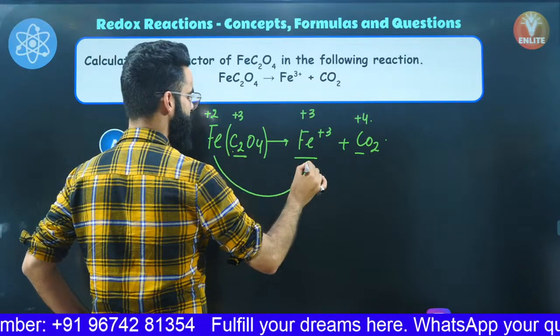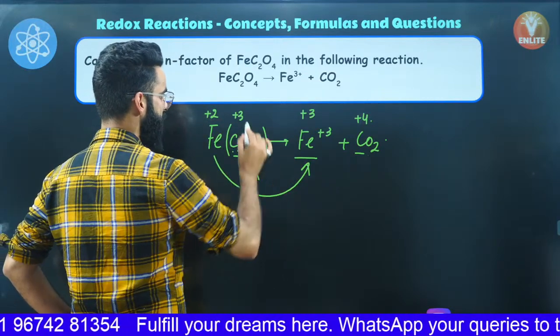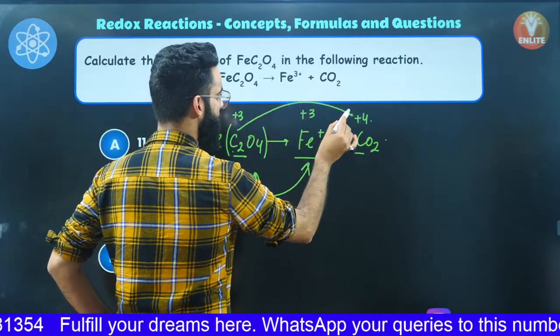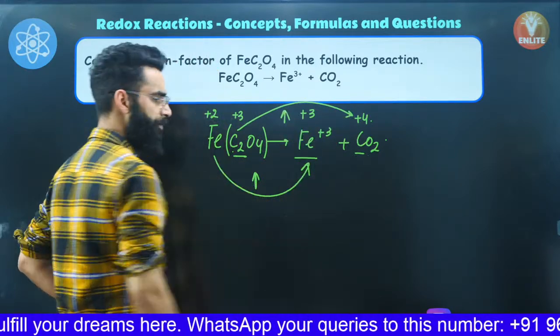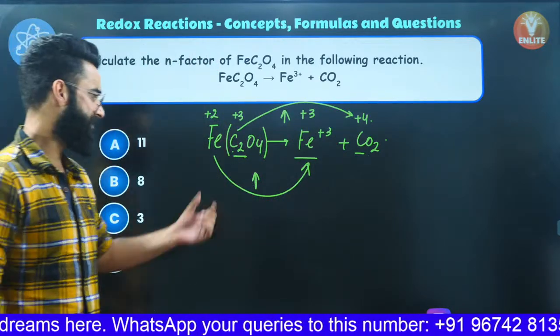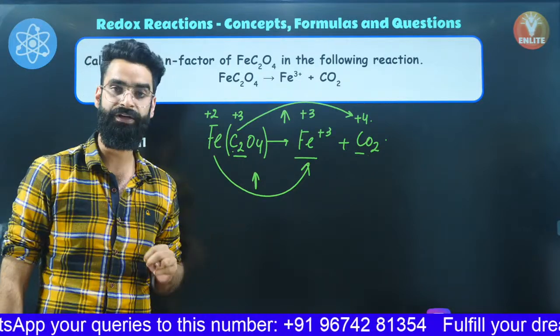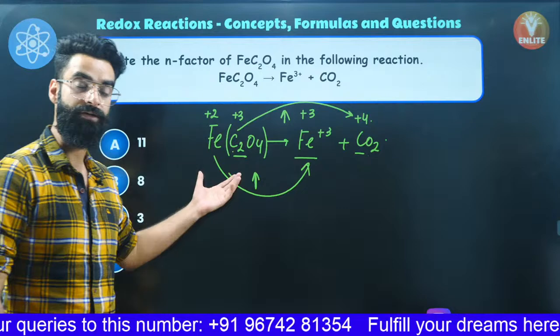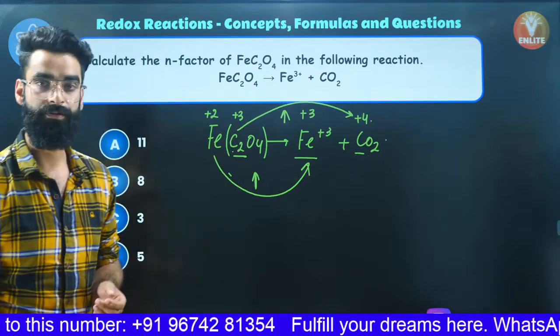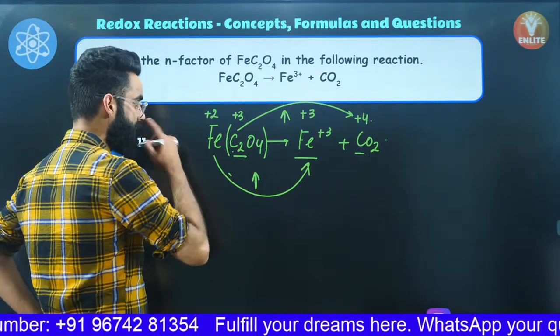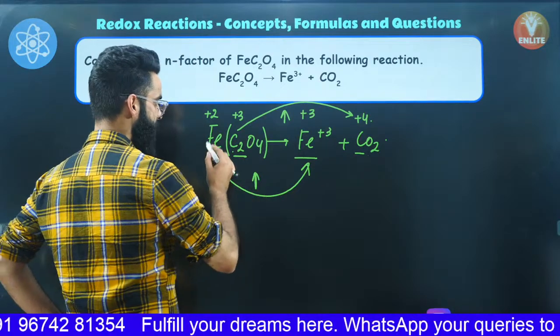Now check. Is the oxidation state of iron increasing or decreasing? Increasing. Is the oxidation state of carbon increasing or decreasing? Again increasing. So basically, I got to know this is the compound in which the oxidation state of two elements simultaneously is increasing, right? How do I calculate its N factor? It's going to be mod of N1 plus N2.